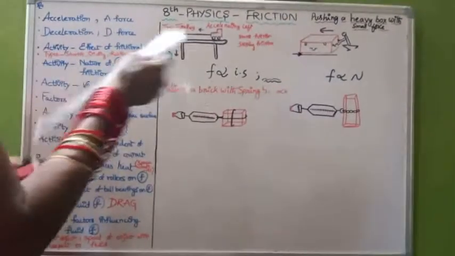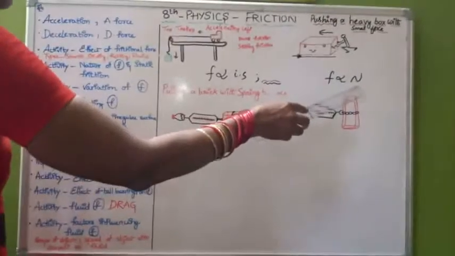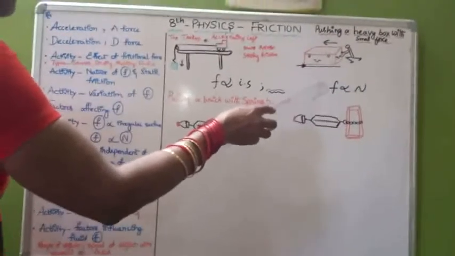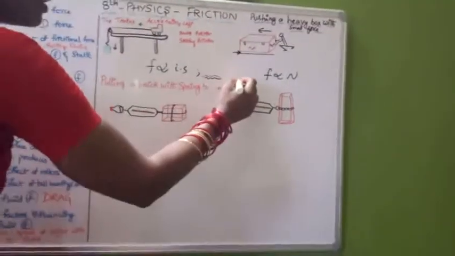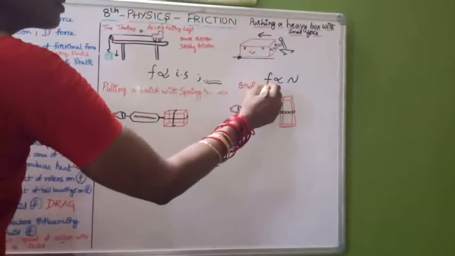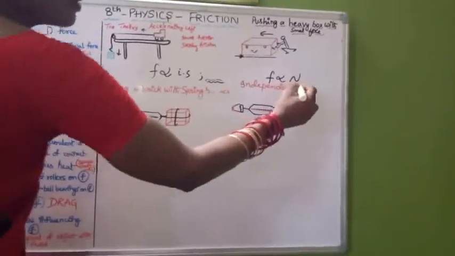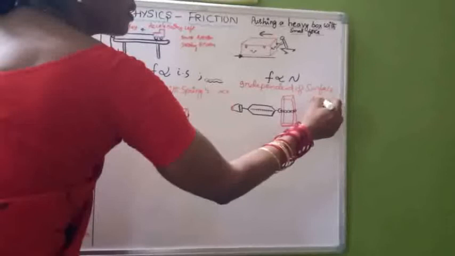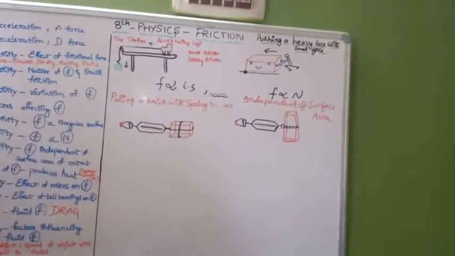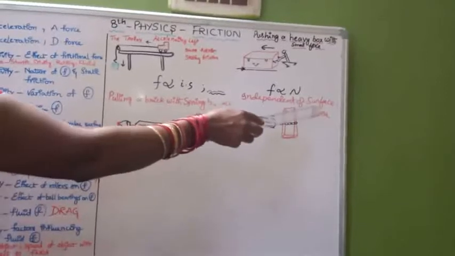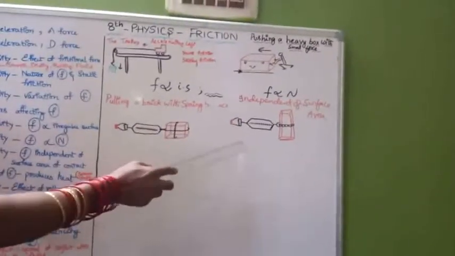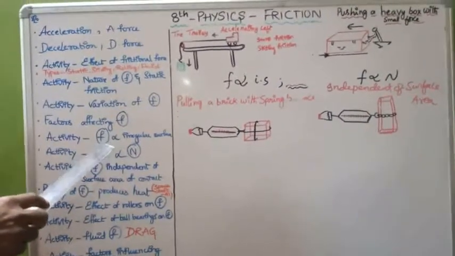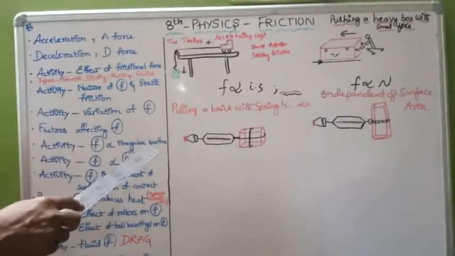Frictional force is also directly proportional to the normal force. If the normal force increases, ultimately the frictional force also increases. Next, it is independent of surface area. Frictional force is independent of surface area. For that, one activity was given to you. This is an activity which shows that frictional force is directly proportional to the irregular surface. Means if the irregular